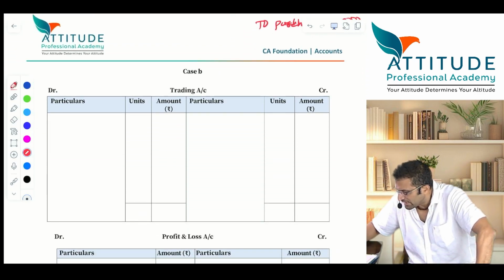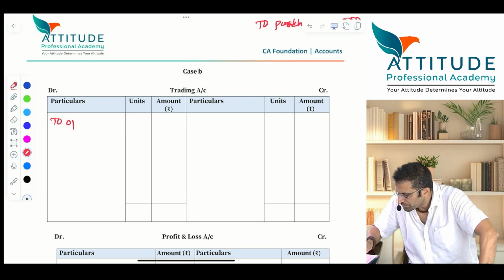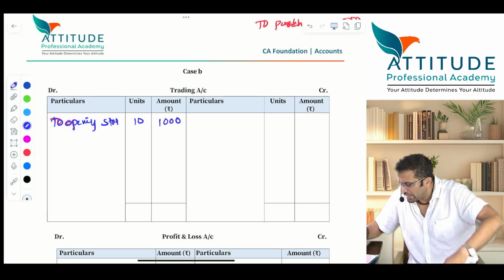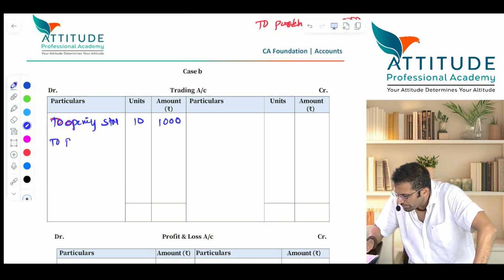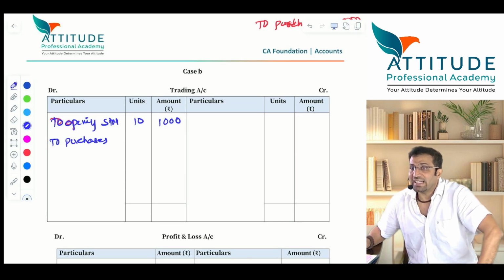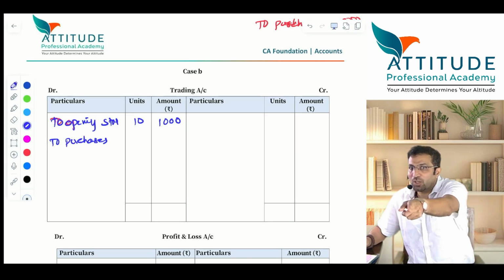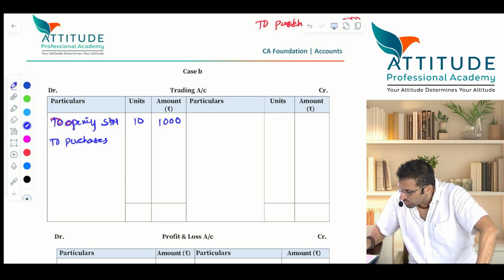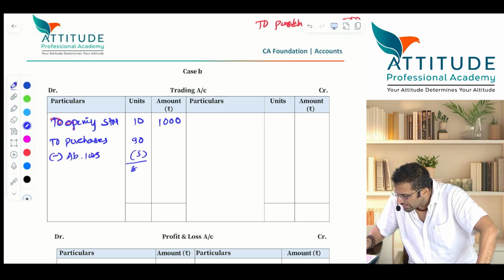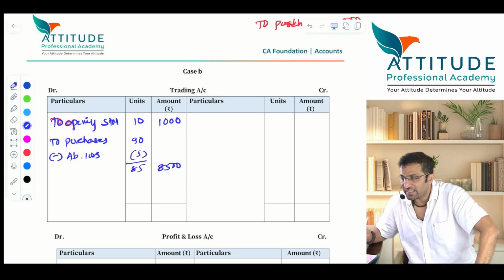Tell me, first, trading account debit to opening stock. How many units? 10, which is 1,000. Same sum. Now tell me, trading account debit to purchases. Purchase will be 90 or 85 now? Why 85? Because abnormal loss is adjusted with purchases. So though it was 90 here, less abnormal loss. How many units? 5 units. 85, 8,500. समझ में आया?